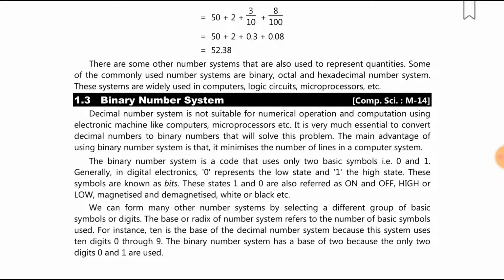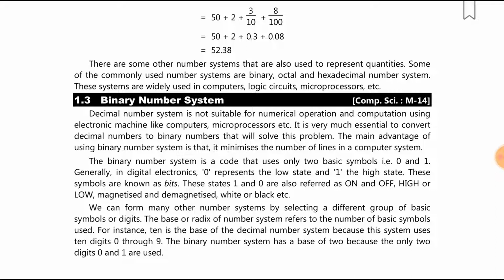The main advantage of using the binary number system is that it minimizes the number of lines in a computer system. The binary number system is a code that uses only two basic symbols, that is 0 and 1. Generally in digital electronics, 0 represents the low state and 1 represents the high state. These symbols are known as bits. These states 1 and 0 are also referred to as on and off, high and low, magnetized and demagnetized, white or black.